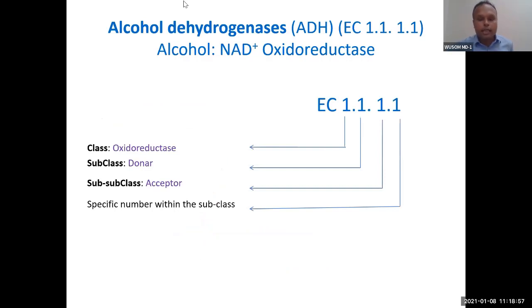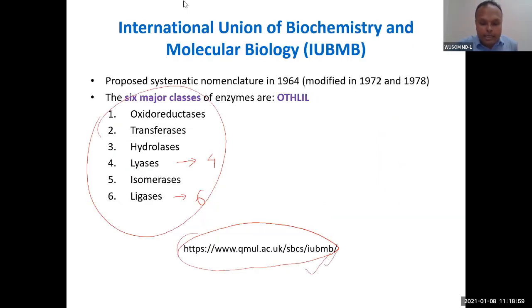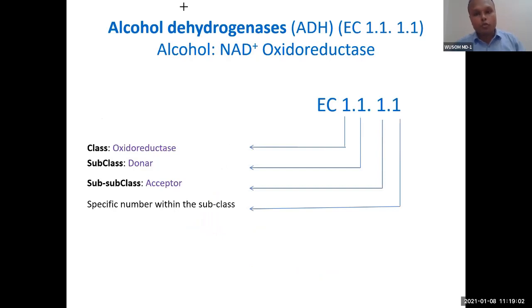So you can see each enzyme has been given 4 numbers. I told you 100 doctors are there. The doctors have been given number 1, and the number 1 represents the class of doctor. So doctor is one class, and then the doctor has been classified again by a second number.